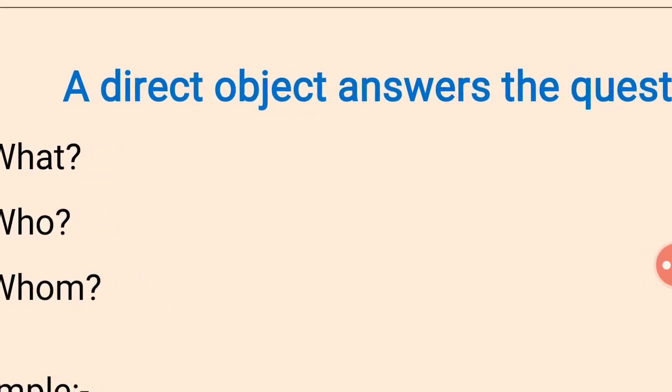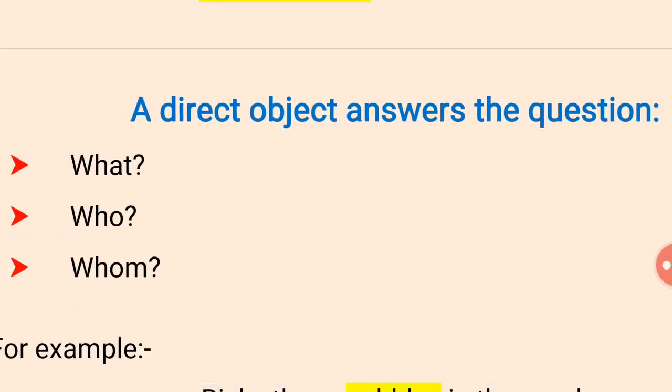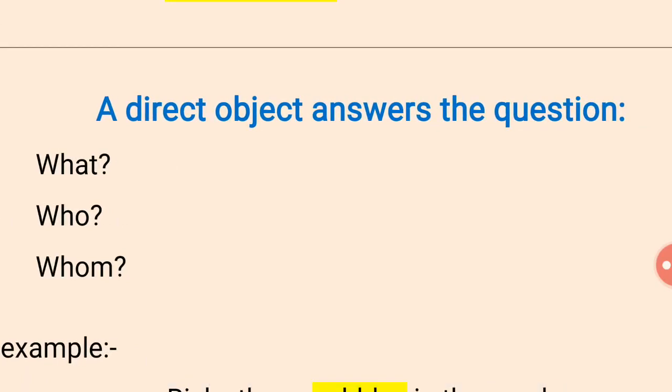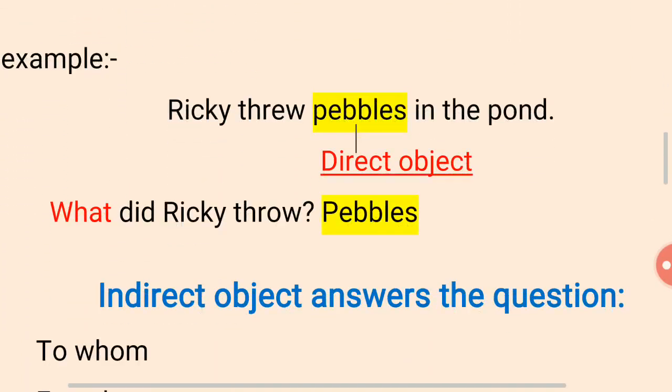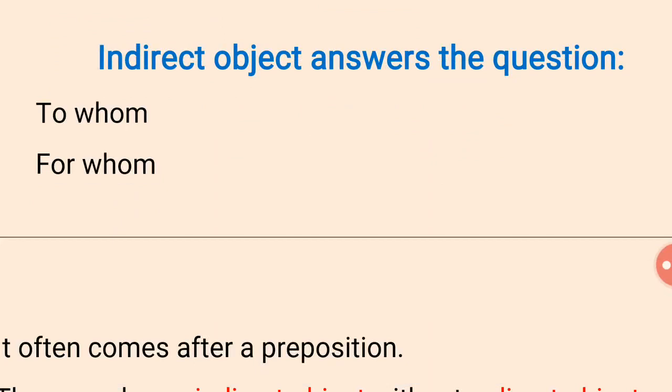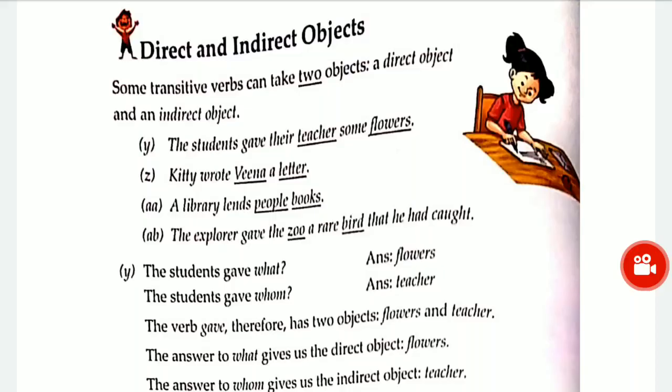Just remember this only: a direct object answers the question what, who, and whom, and indirect object answers the question to whom, for whom. Okay, now we will see some more examples. Here we'll see some transitive verbs can take two objects, direct object and indirect object. We have learnt about direct and indirect object. Now we'll see some more examples.